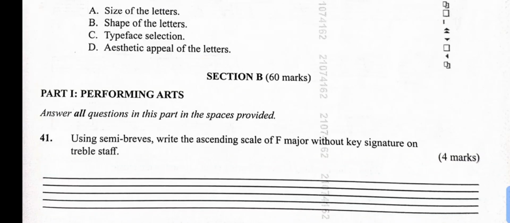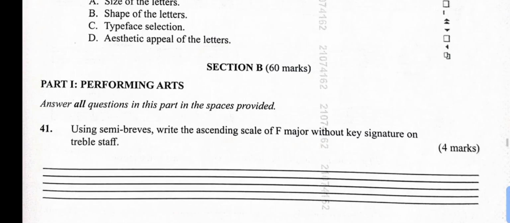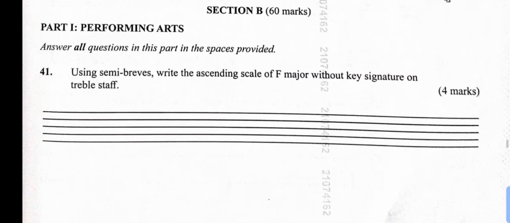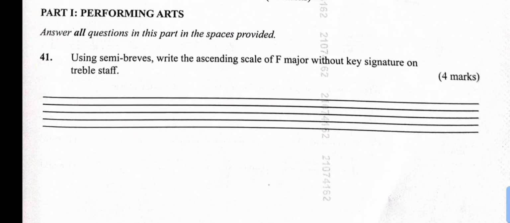Shalom. So right guys, we go to section B. After several requests, section B in creative arts and sports also has a sports part, a visual part, and also a performing arts part. So we start with performing arts, and that's question number 41. Answer all questions in this part in the spaces provided. Using semibreves, write the ascending scale of F major. So the F major, you use semibreves which look like zeros.